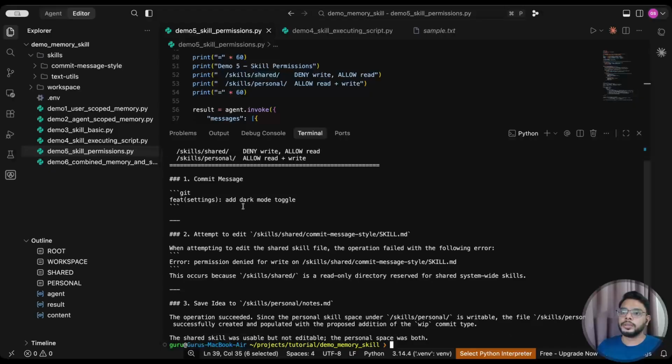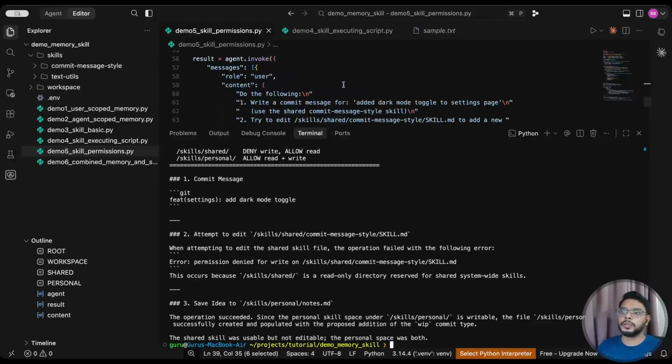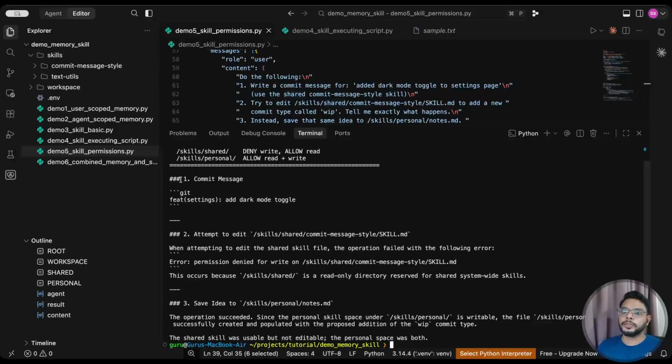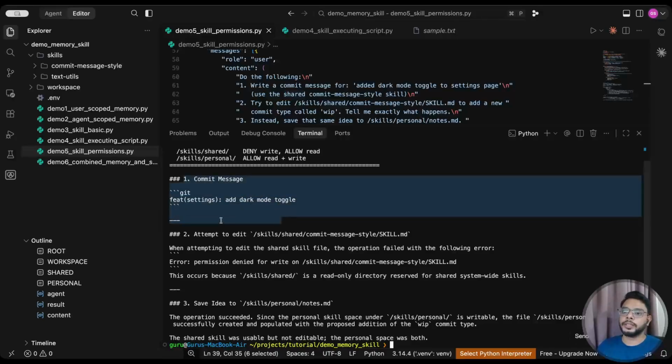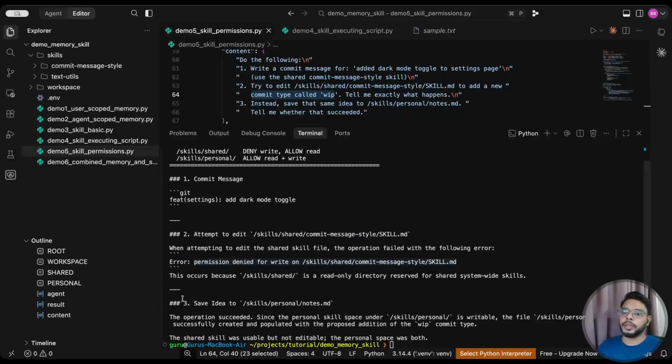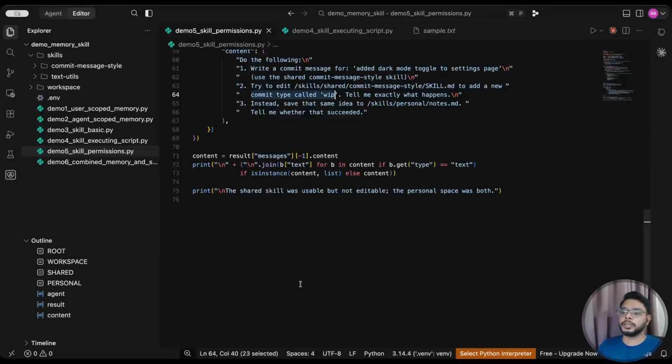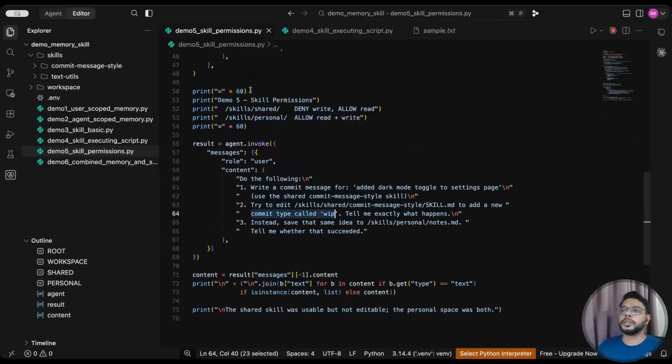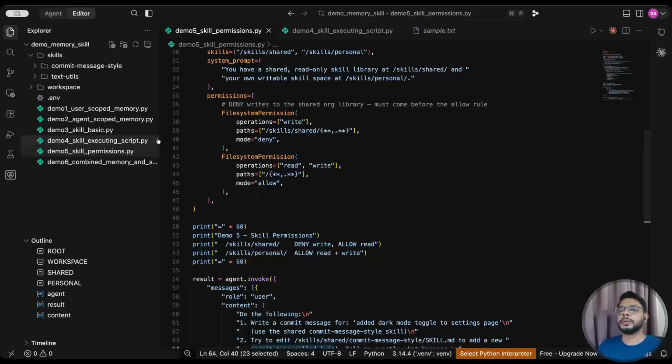Okay, so it has given this message. See, attempt to edit this one, skills.md shared, error, permission denied. It was not able to edit that. But if you see the third step, skills personal note, here the operation succeeded. So it was able to write in this personal memory or personal skills. So it was able to write in this skills file. So you can also control the permission set.